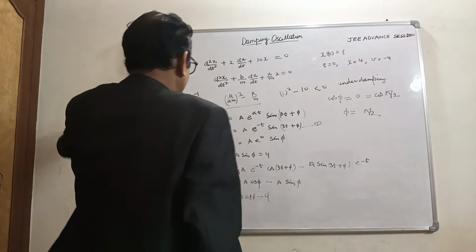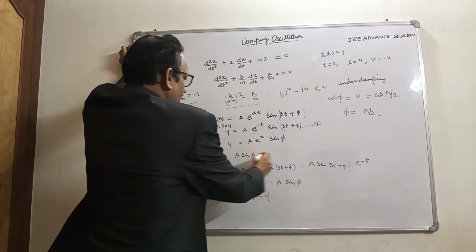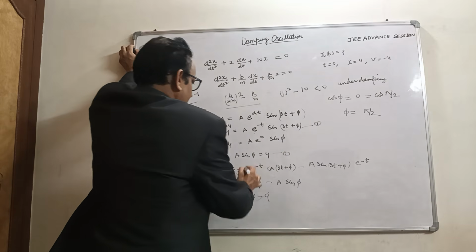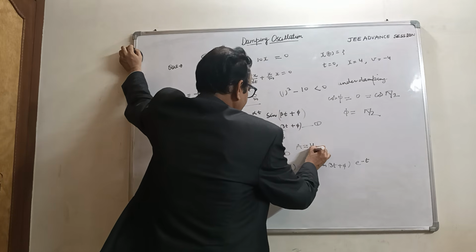Here we take the value of phi as pi by 2, so sin pi by 2 is 1, and the amplitude becomes 4.